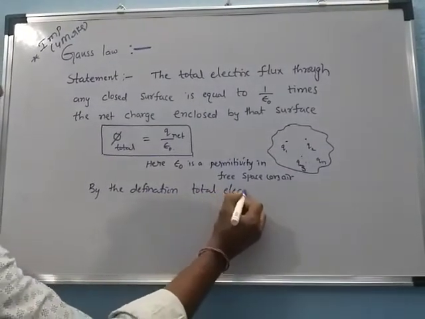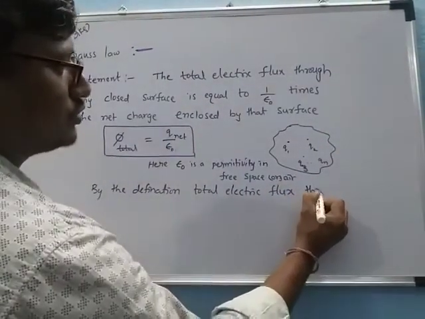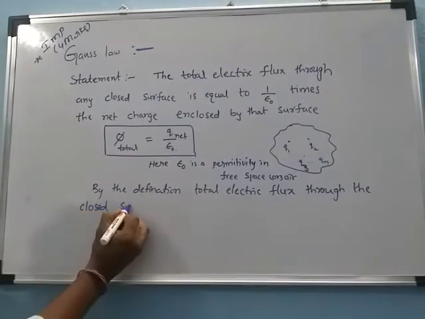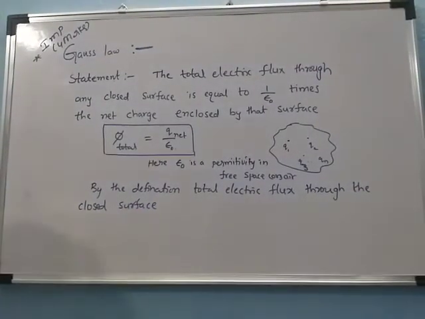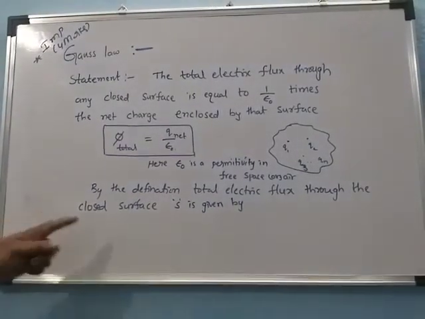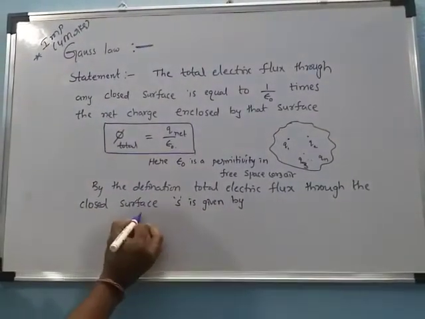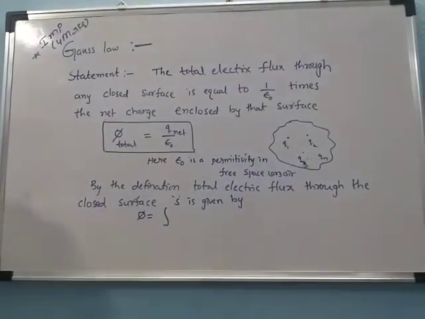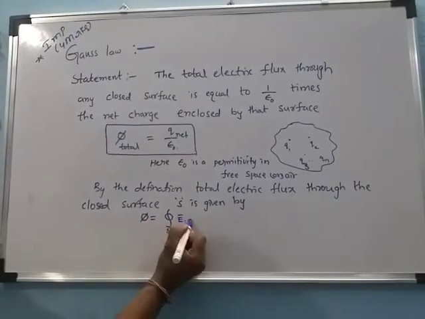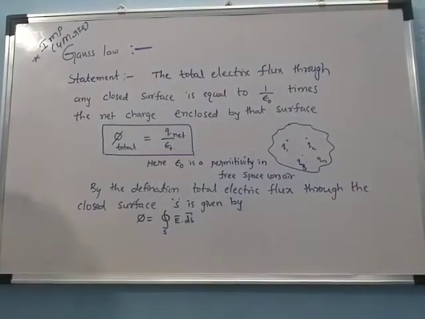By the definition, the total electric flux through the closed surface S is given by the flux phi, equal to the integral over the closed surface of E dot ds. Here ds is the surface area element and E is the electric field.